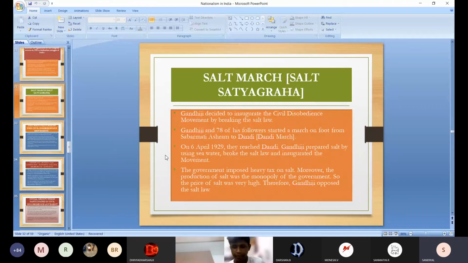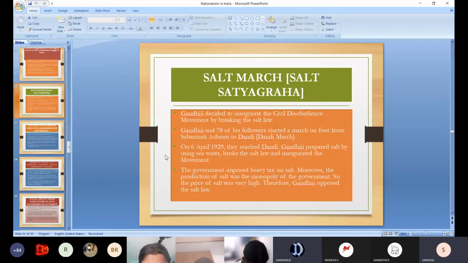When Irwin was reading these 11 demands, he didn't even pay attention to them. So Gandhiji stated that if any one of these demands was not fulfilled, we will launch the civil disobedience movement. From the Salt March, the real civil disobedience started. Gandhiji decided to inaugurate the civil disobedience movement by breaking the salt law. That is the first one.